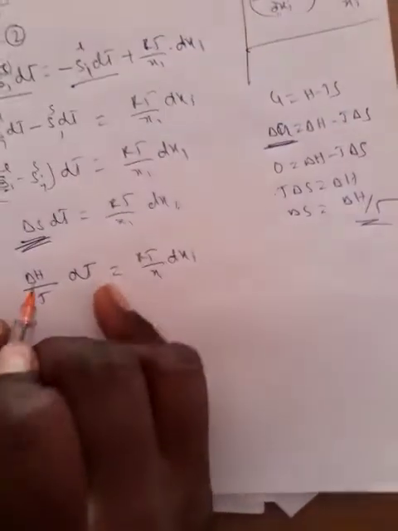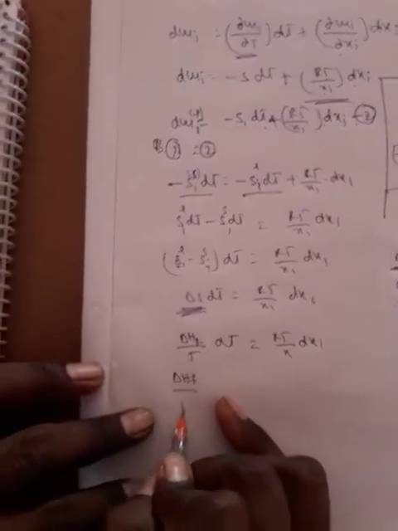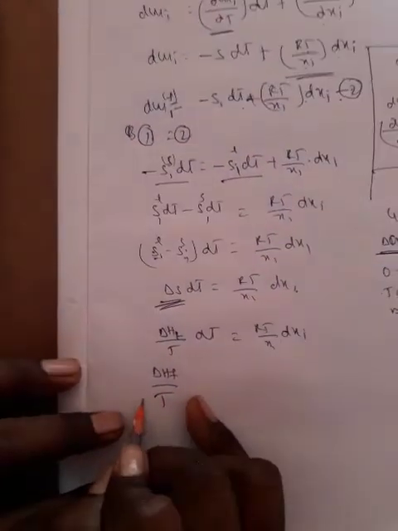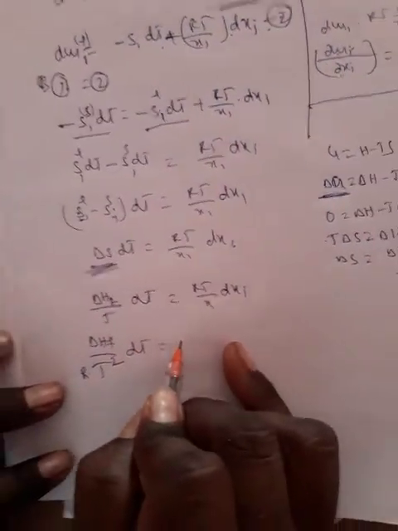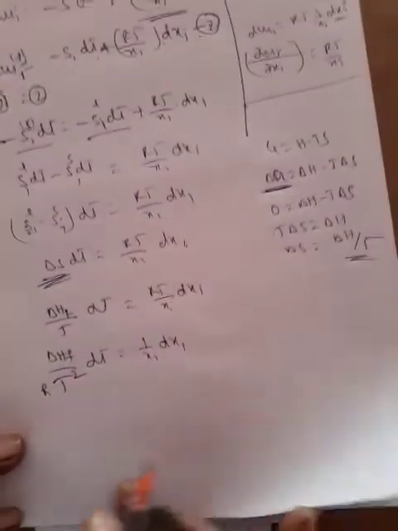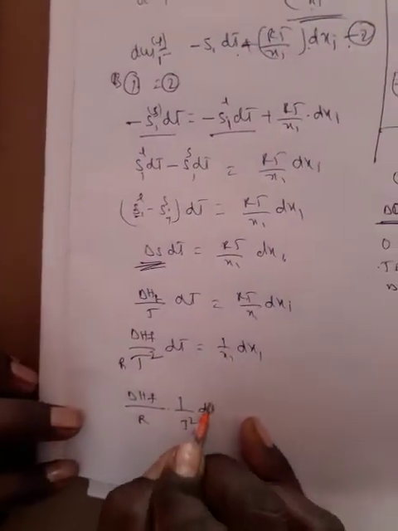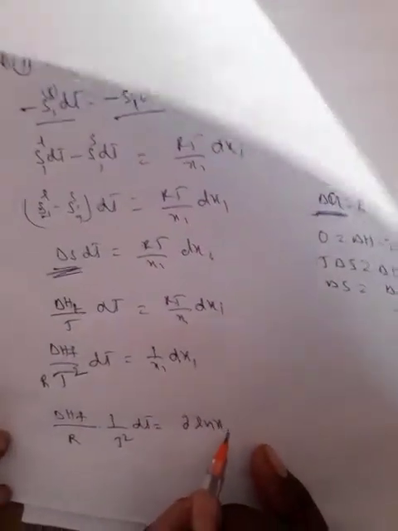Right, after that, this is the freezing point enthalpy change, delta HF. Delta HF by T, here RT is there, we write R into T, so RT square into dT, equals 1 by x1 dx1. After that, delta HF by R into 1 by T square into dT. Here 1 by x1 into dx1 we write as d ln x1.